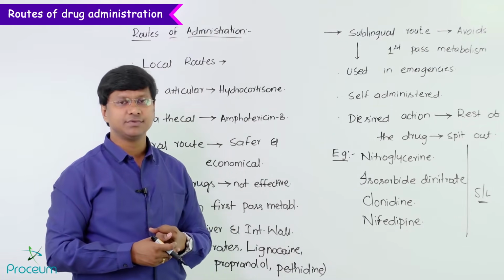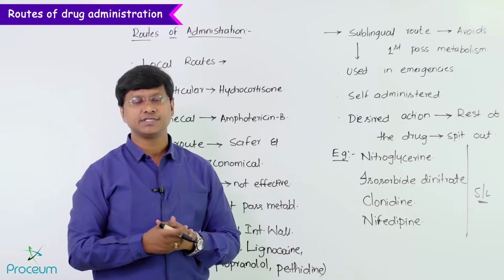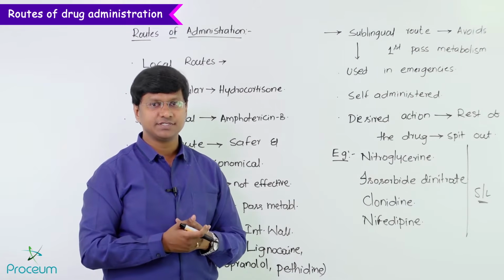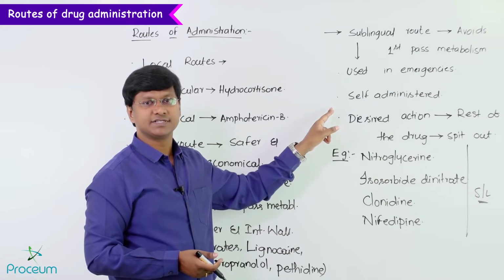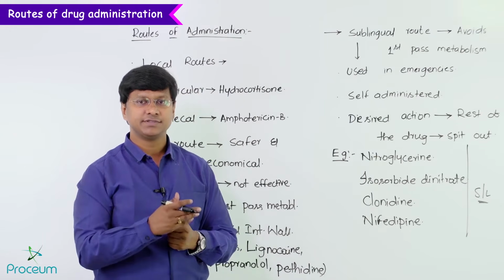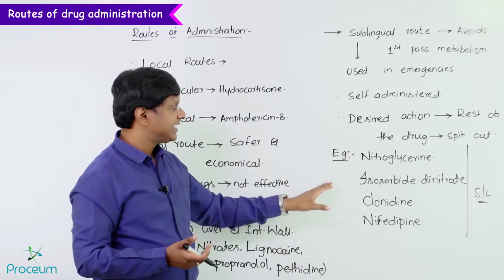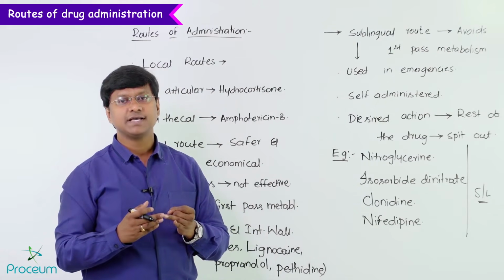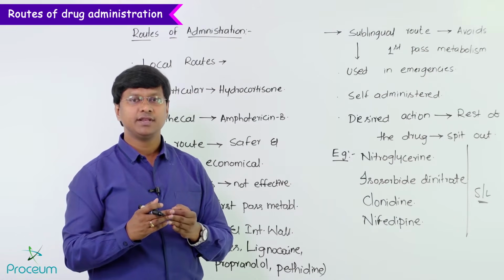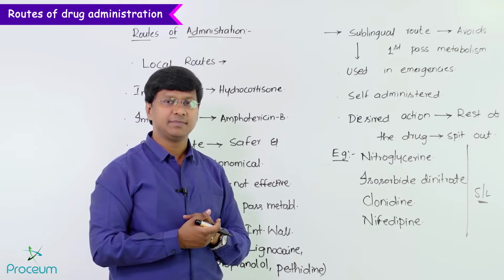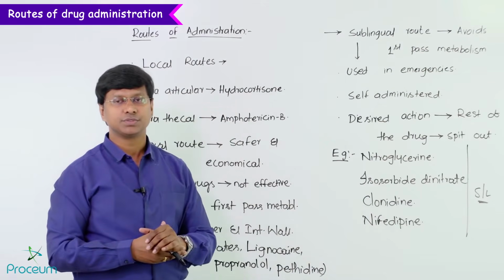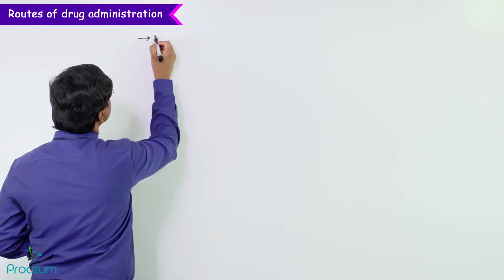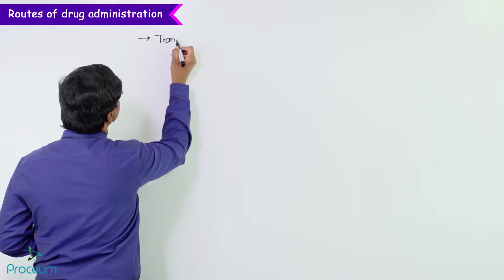And the sublingual route: the advantages are that it avoids the first pass metabolism, it can be used in emergencies, it can be self-administered, and after getting the desired action, the rest of the drug can be spit out. The examples of drugs administered via the sublingual route include nitroglycerin, isosorbide dinitrate, clonidine, and nifedipine. Now let me tell you the examples of the drugs which are administered by the transdermal route.